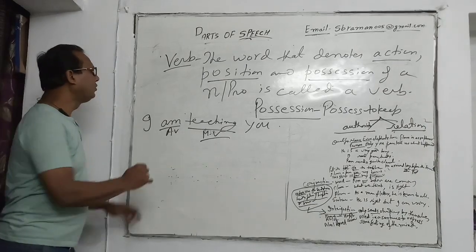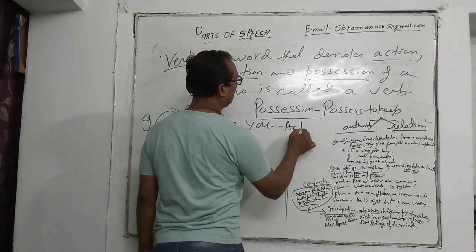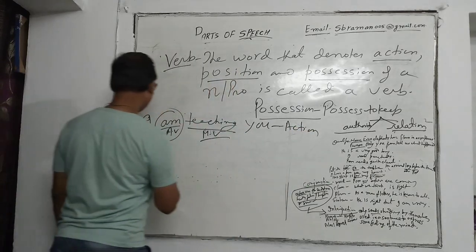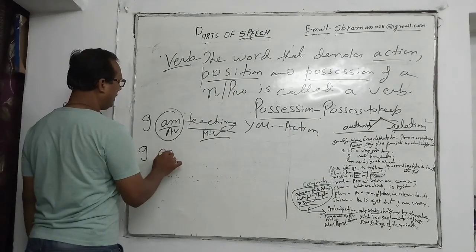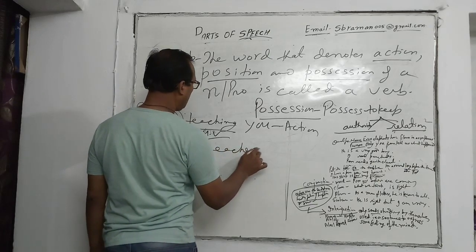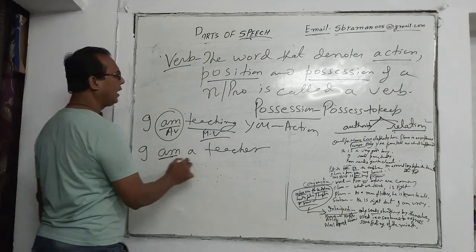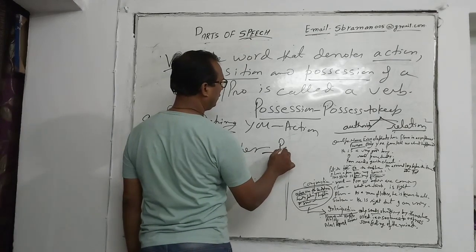So here this am is an auxiliary verb, so it shows action. Next is I am a teacher. Here am shows the position of teacher. So this am shows position.